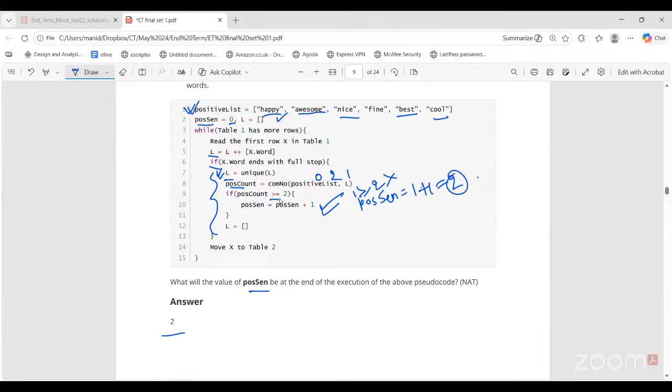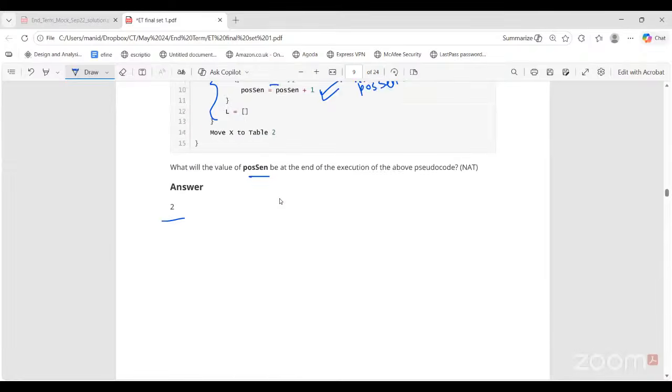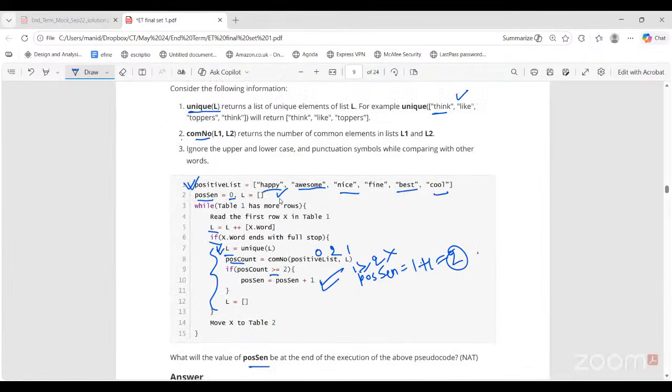Similarly, you can get a question regarding negative sentences. So a negative list will be given. You have to find out how many common elements. Or maybe both will be given, positive and negative list, and there will be a bigger paragraph. So you'll have to check which sentence falls into what category, or if there are some neutral sentences. Right. Is this clear for everyone? Yes, ma'am.